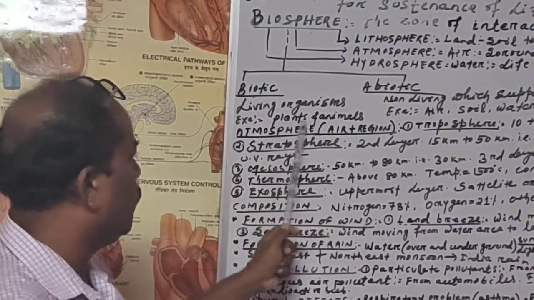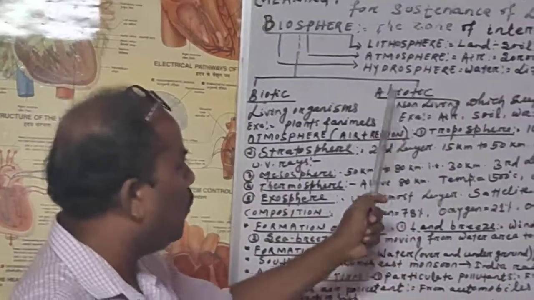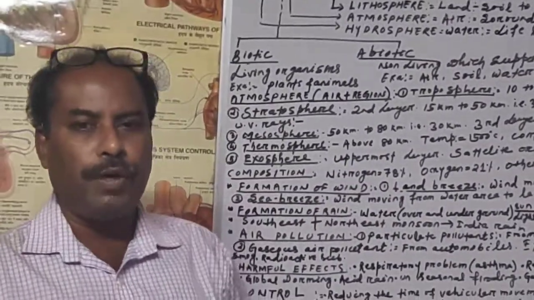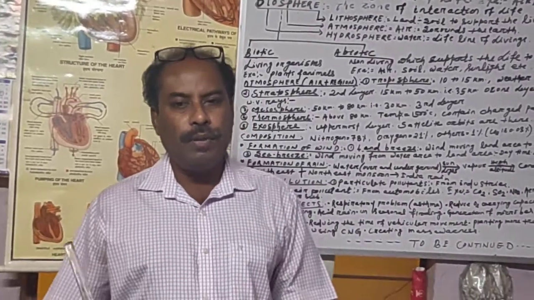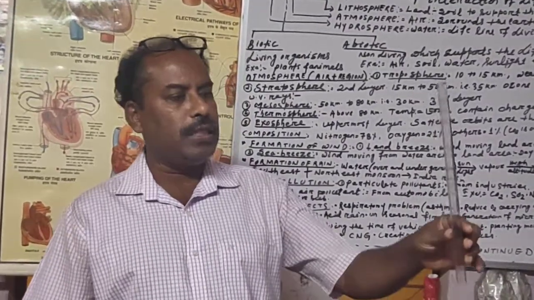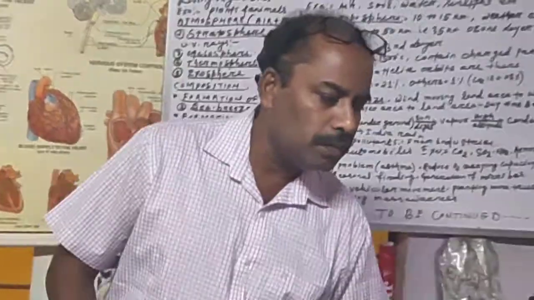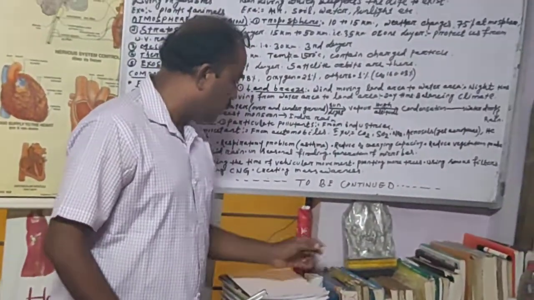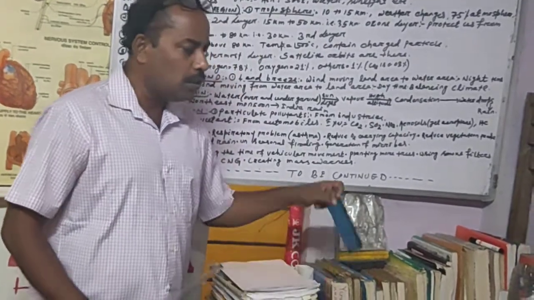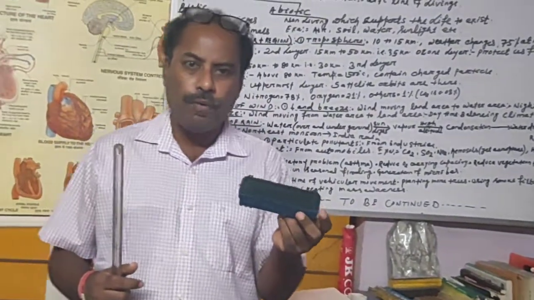Living organism, example plants and animals. Then abiotic component. Abiotic means non-living. Non-living component means, I can say this stick is non-living. This bench is non-living. This book is non-living. This duster is non-living.